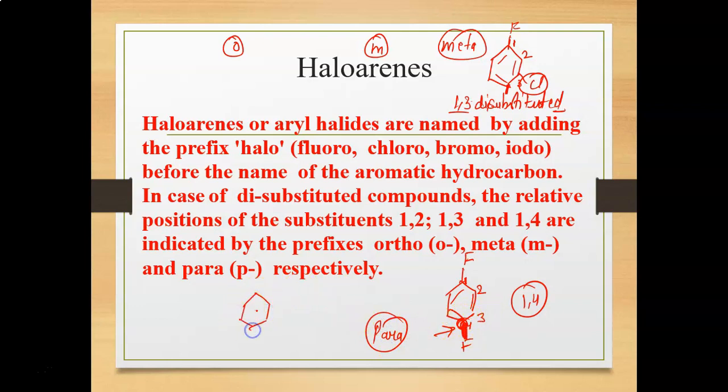So in benzene, when any single functional group is attached, the second incoming functional group's position will be known as ortho, then this one as meta, and this position as para, and similarly this position again as meta, and this position as ortho. All these positions are relative to the main functional group.